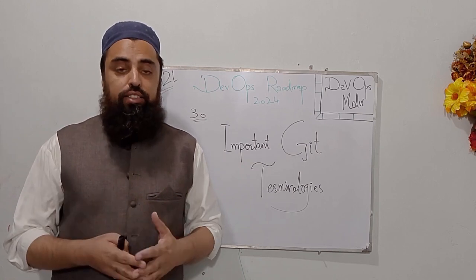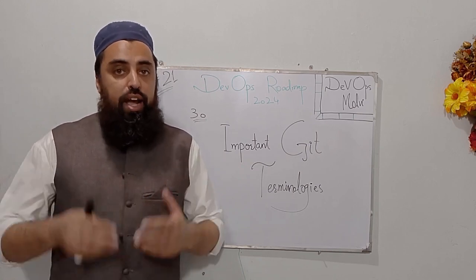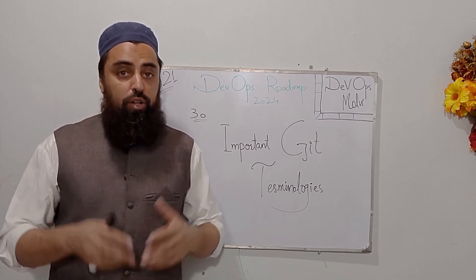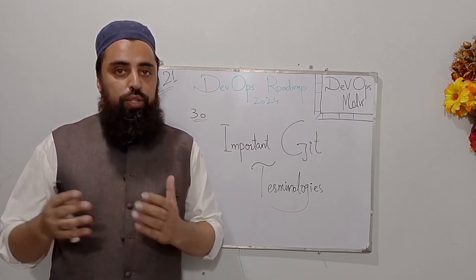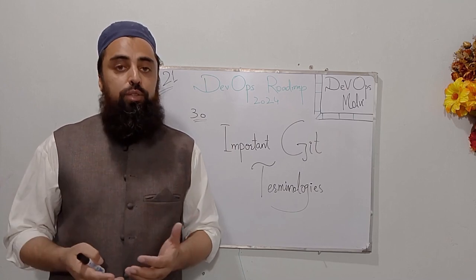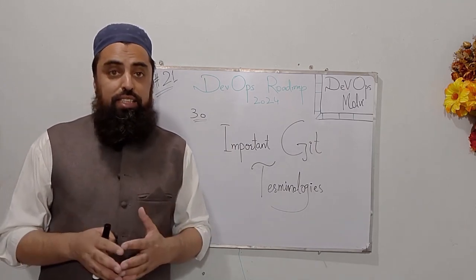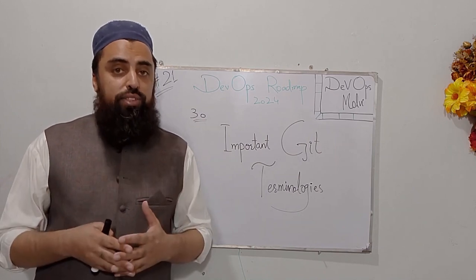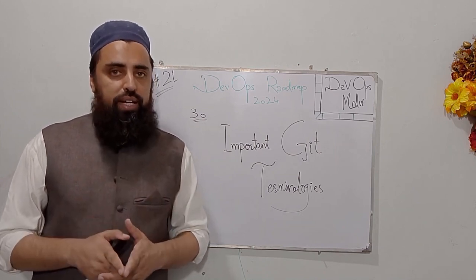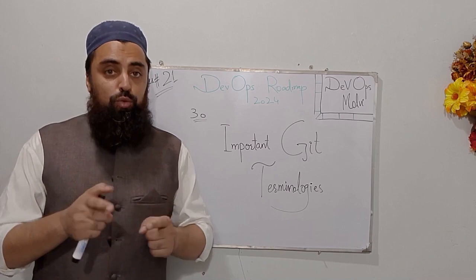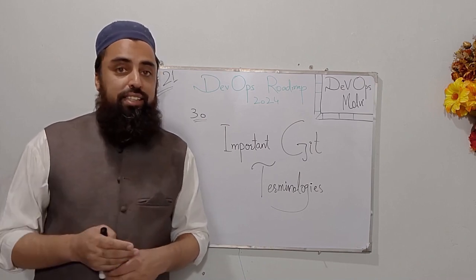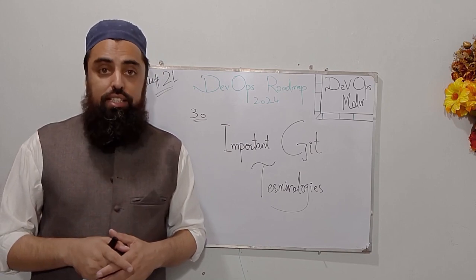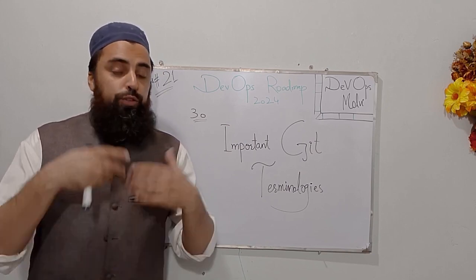Guys, in the last lecture, we covered how Git works. And now there are a couple of terms you must know as a DevOps engineer, because you are going to work with Git a lot in your day-to-day routine stuff. So these 30 important terminologies, I also wish that I had known them in the very first week of my DevOps journey. But since I don't want you to repeat such mistakes in your DevOps career, I thought that I should share these 30 important Git terminologies for your knowledge.